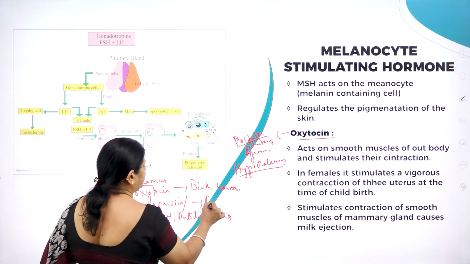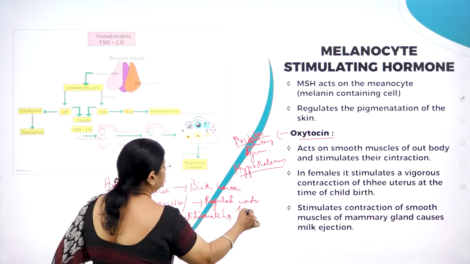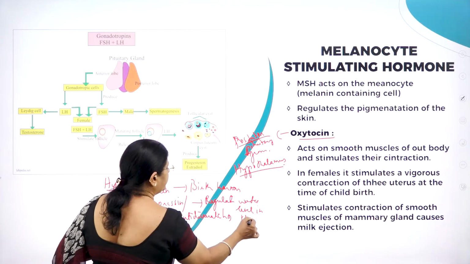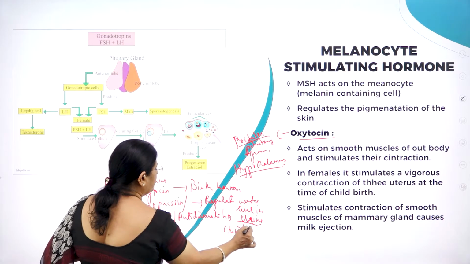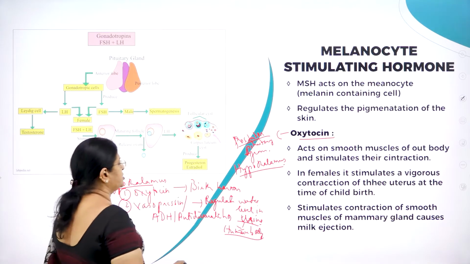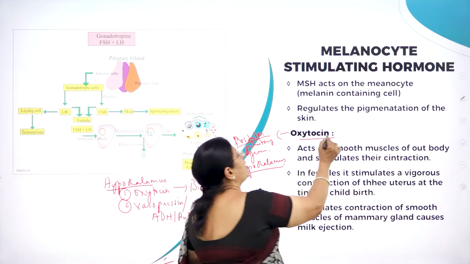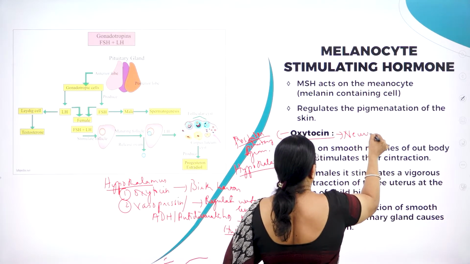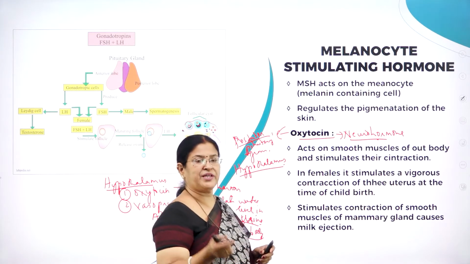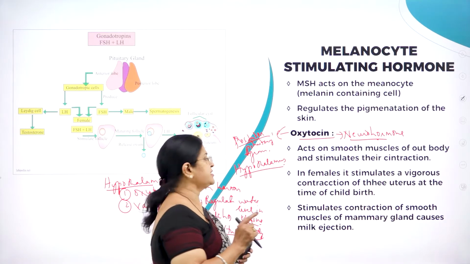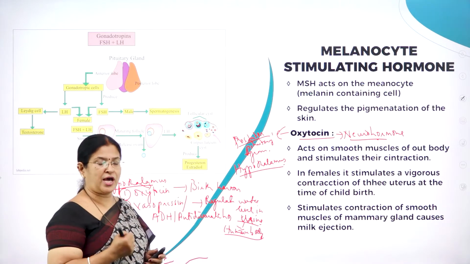and vasopressin is very much important for regulating the water content in urine, particularly in the human body. Right. So oxytocin is called a neurohormone. It is not a hormone produced by the posterior pituitary. Instead, it is a hormone received from the hypothalamus. Hence, it is called a neurohormone.